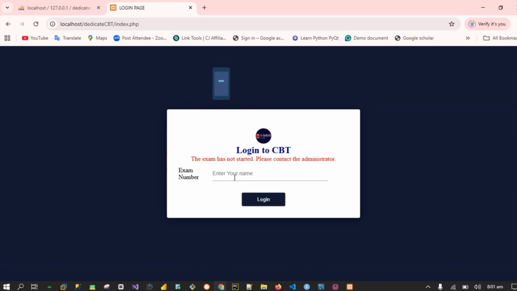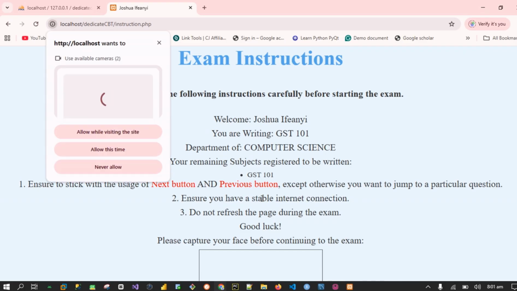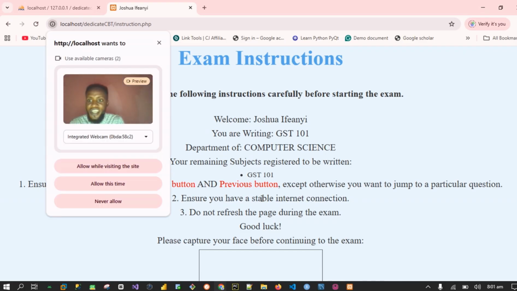So now I'm going to come here. I'm going to enter my exam number again. Click login. What happened this time? You see, it has redirected me to the instruction page. Now, if you look at the page, you can see me, right? I hope you can see me. So I'm going to allow this application.